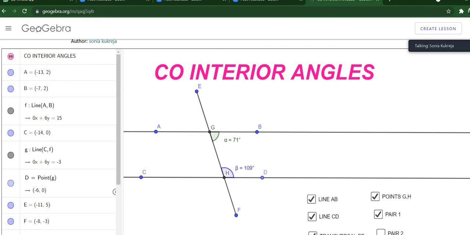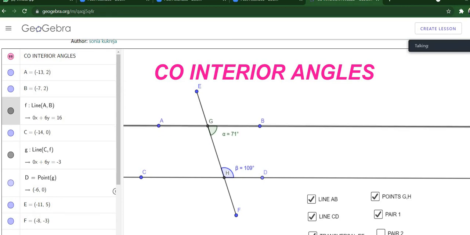I'm showing you the first pair. What do you observe? Their sum is 180 degrees. It means in case of parallel lines, co-interior angles are supplementary.